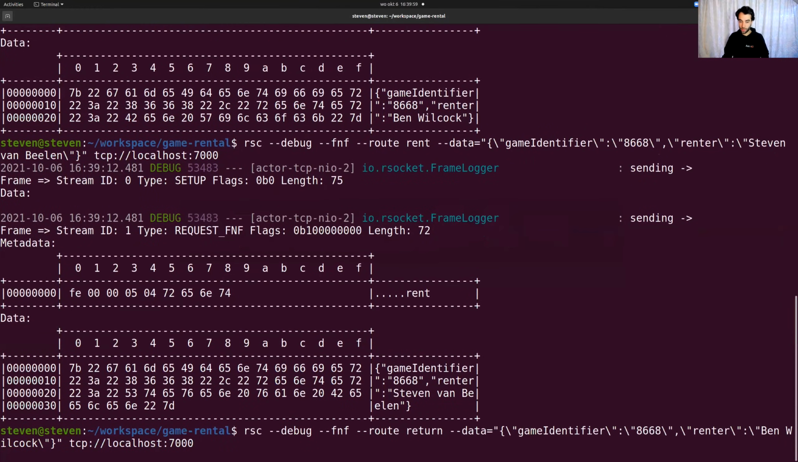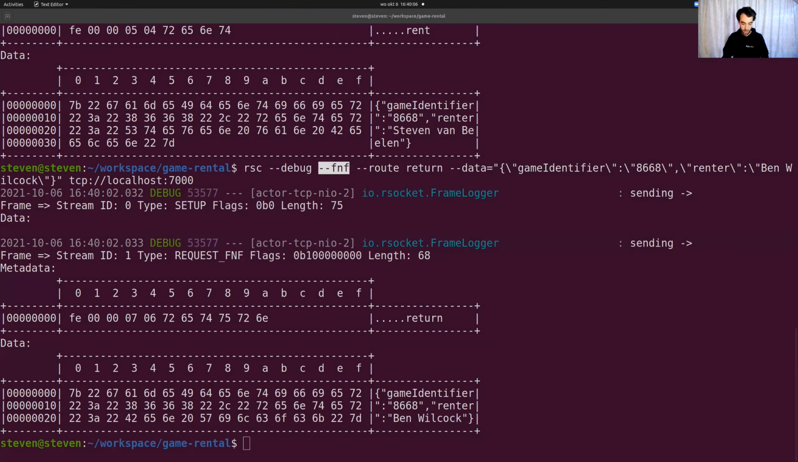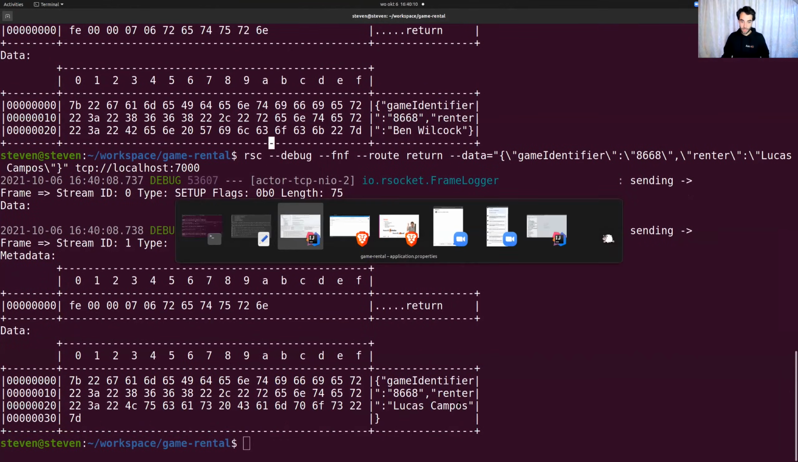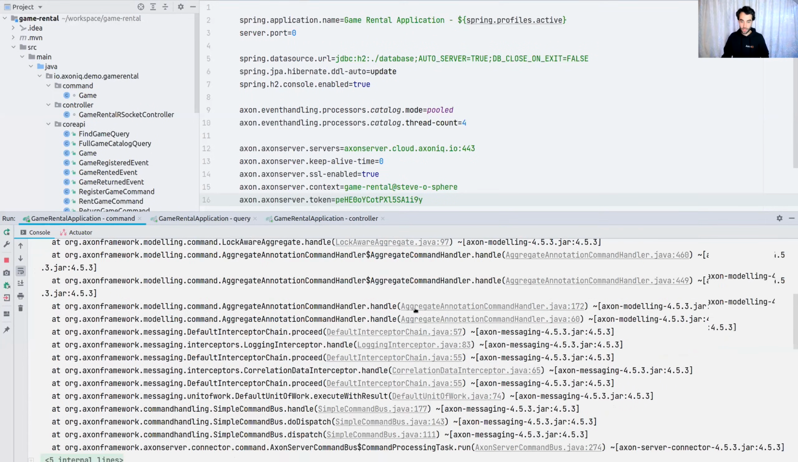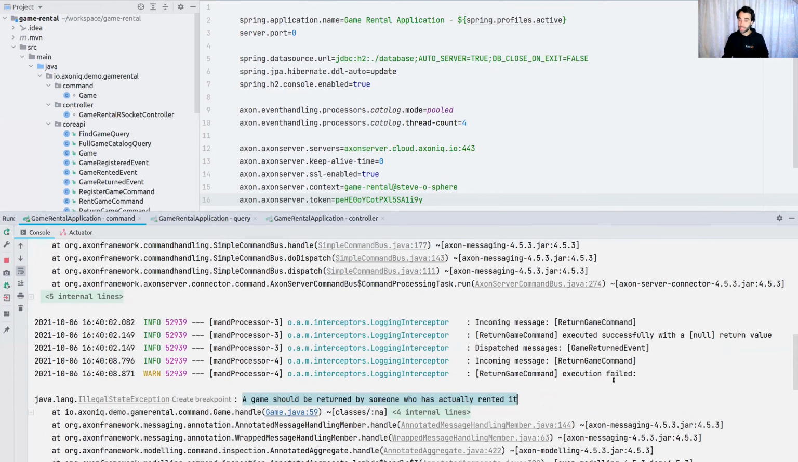We can do a similar thing for return. So we do a return. We can see that this is a fire and forget through this. Ben Wilcock returns. I would assume this works as expected. We can also do a faulty return. So we'd see a similar scenario. We don't see insufficient items. We see that a game should be rented by whomever actually, well, rented it out, and the first one did work successfully.